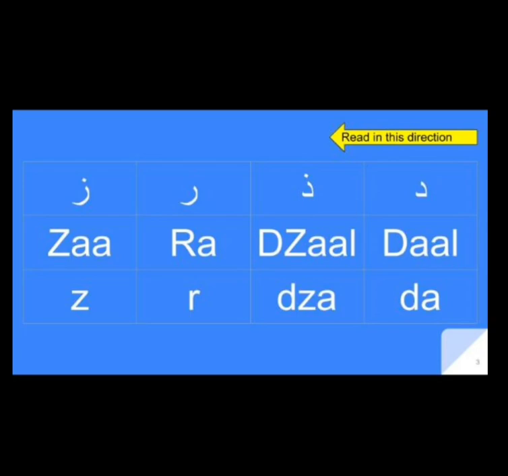Repeat once again. Dal, Zal. These two letters are a little bit the same, but the first, Dal, doesn't have a point. Different in position of point. And the next one, Ra and Za, are the same but different in position of point. Ra doesn't have a point. Za has a point. Ra, Za, Dal, Zal, Ra, Za.